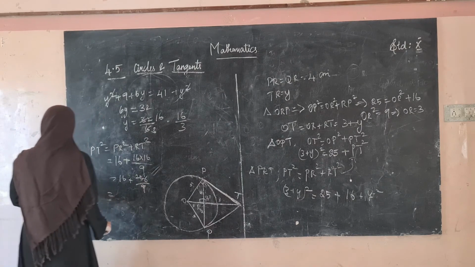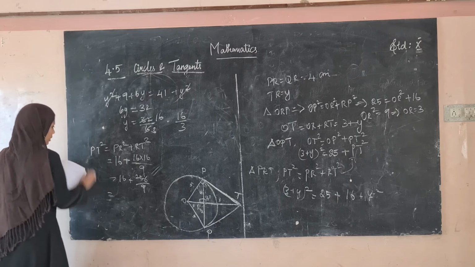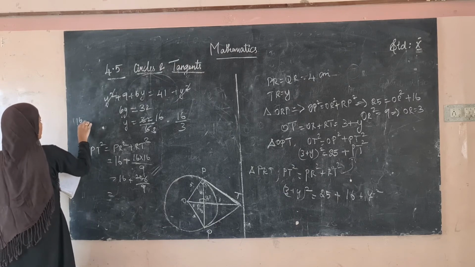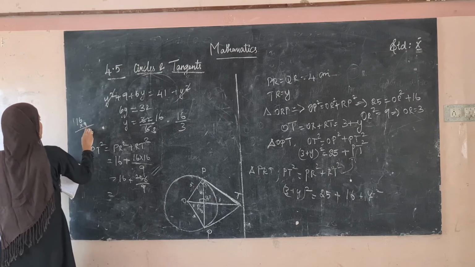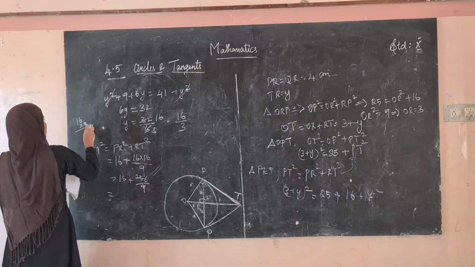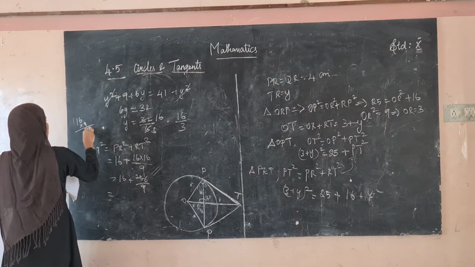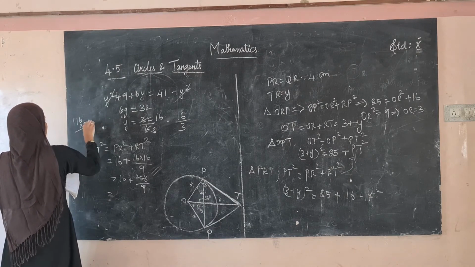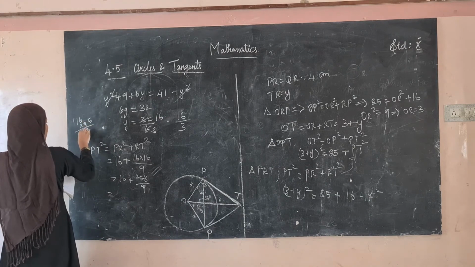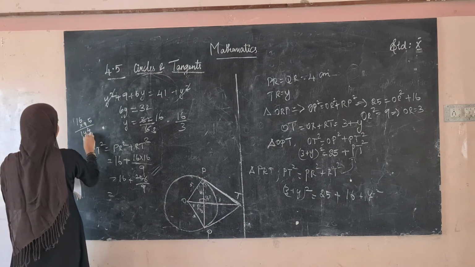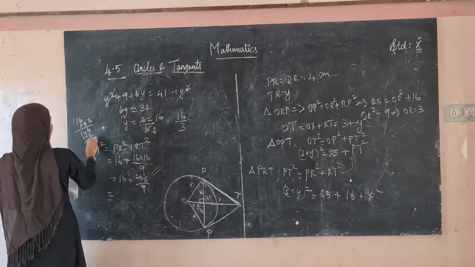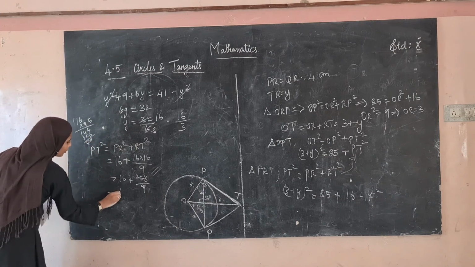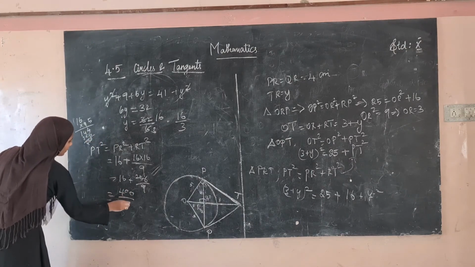So 16 plus this. What is 16 into 9? 144. 144 plus 256 becomes 400. So PT square is 400 divided by 9.